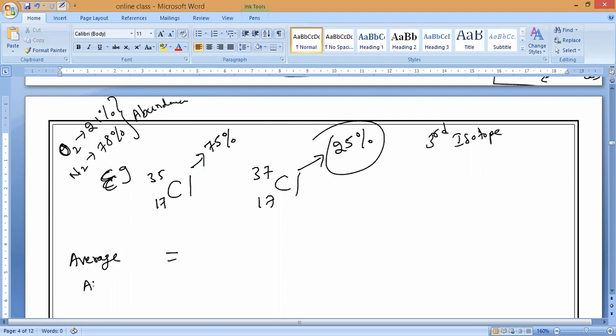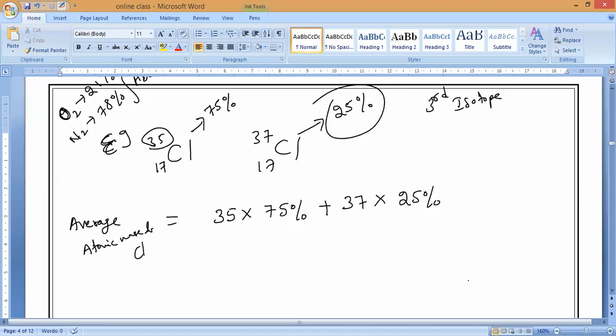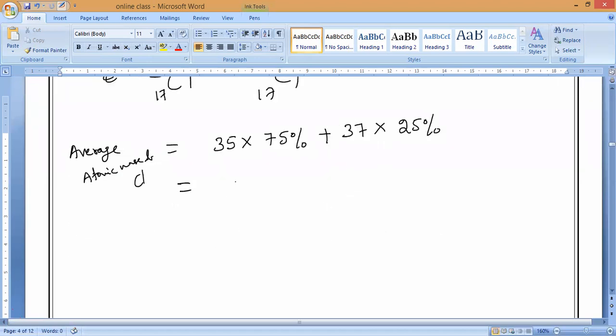What is that? The average atomic mass of chlorine. So now let us see. What is the atomic mass? First formula: atomic mass is 35 into the percentage of abundance, 75%, plus the atomic mass 37 into the percentage of abundance, 25. So this equals 35 into 75 by 100 plus 37 into 25 by 100. Is it okay now? Are you clear?